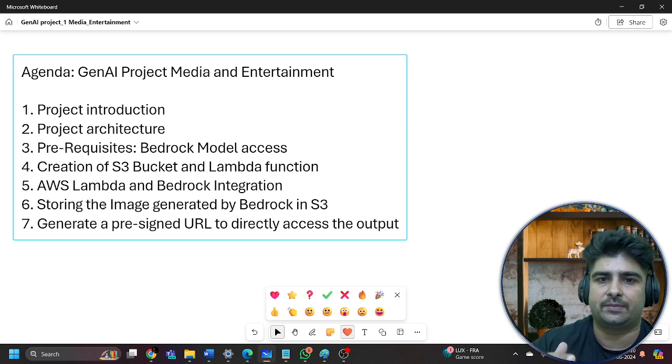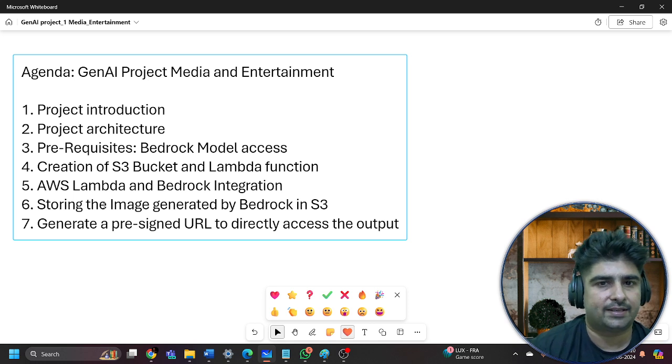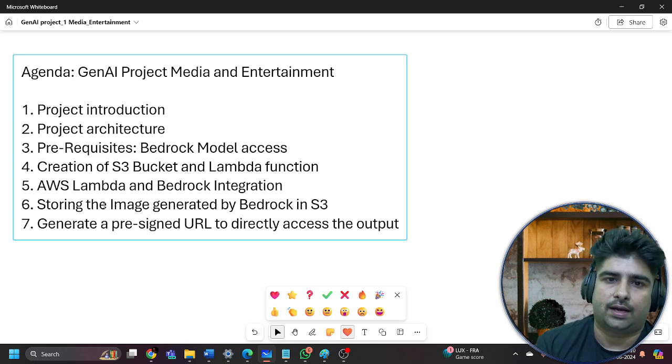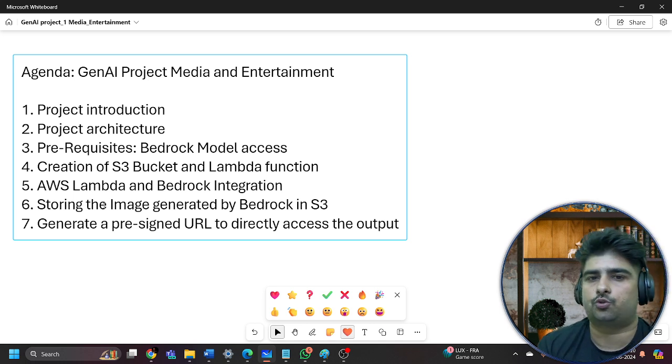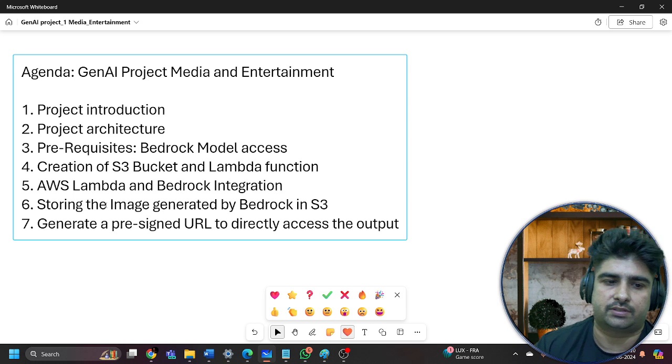We are going to store that image inside the Simple Storage Service, because at the end of the day, every organization needs storage for media files like MP3, video, and audio. These files are stored in cloud storage, and the dedicated storage service in AWS is the Simple Storage Service.